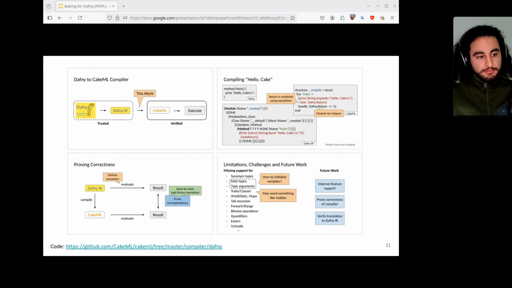So thanks for the talk. This seems like a very ambitious undertaking. Do you have a sense for, is the goal to find bugs in how Dafny is doing this? Is the goal to just have a proof of concept that this could be done, or do you see it being kind of something that would be used in the long term?